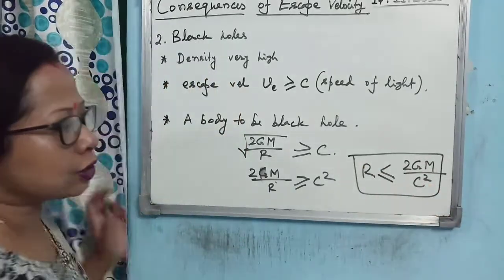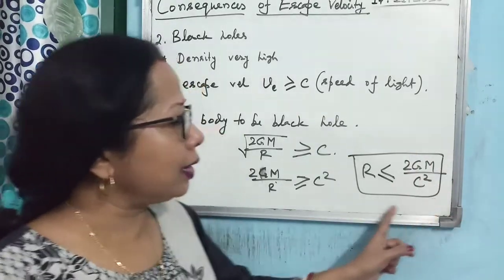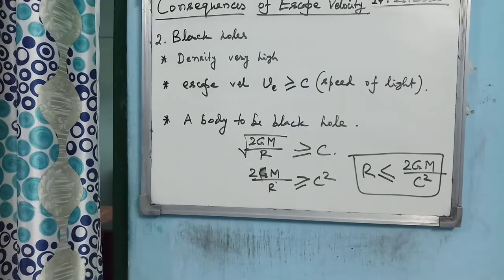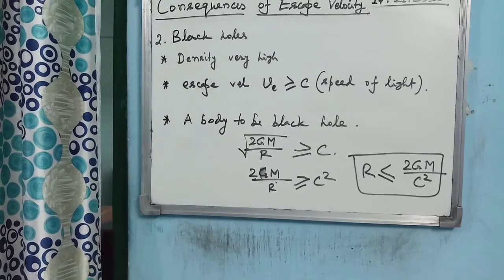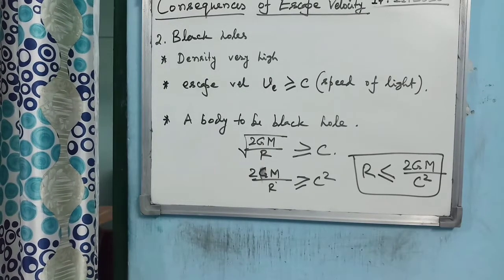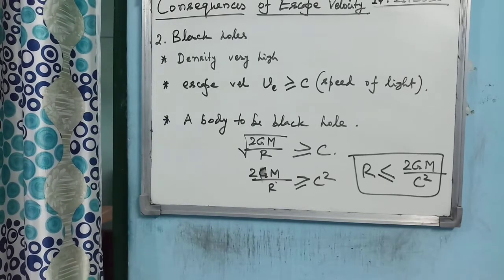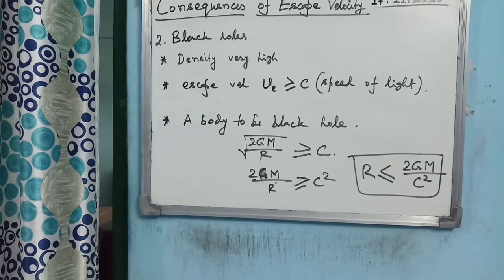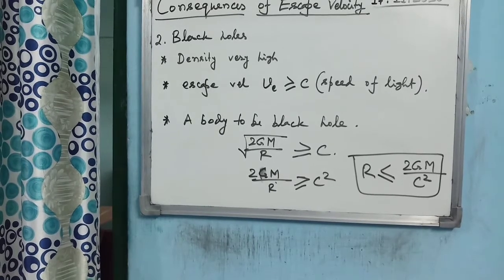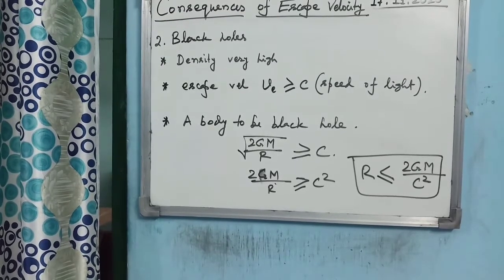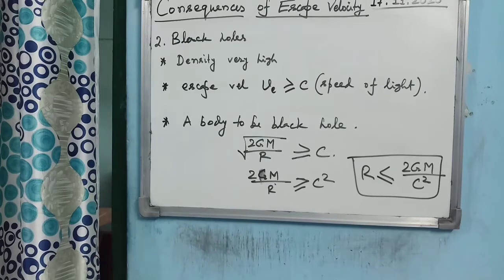If the radius of the body satisfies this relation, then the body will behave like a black hole. The main concept regarding the black hole is that the escape velocity is equal to or greater than the speed of light, and that's why light cannot even escape when it falls on the body and it appears black. So these are the consequences of escape velocity.